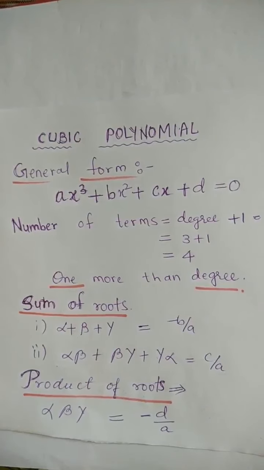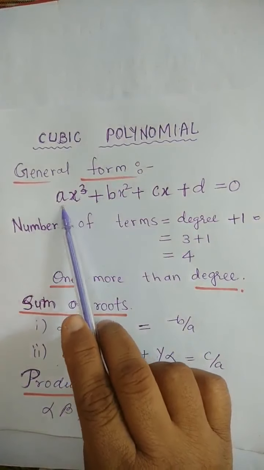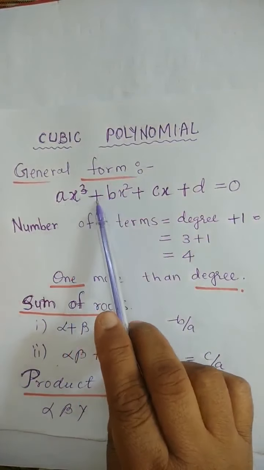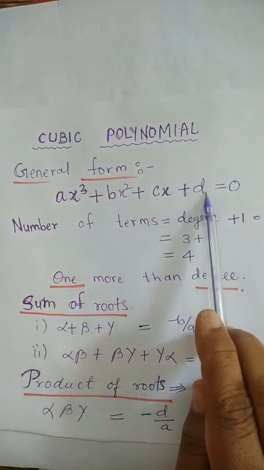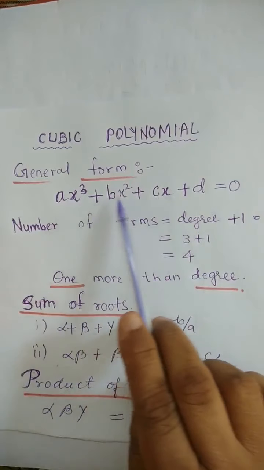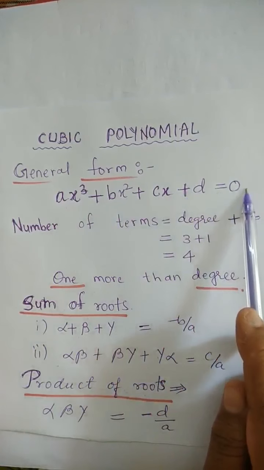Good morning friends, welcome to Easy Maths channel by Rajeshwari. In this video we are going to learn about the cubic polynomial. A cubic polynomial is that polynomial whose degree is 3. Here we can see the general form of cubic polynomial: ax cube plus bx square plus cx plus d. This is the general form of the cubic polynomial. If you put it equal to 0, it becomes an equation.